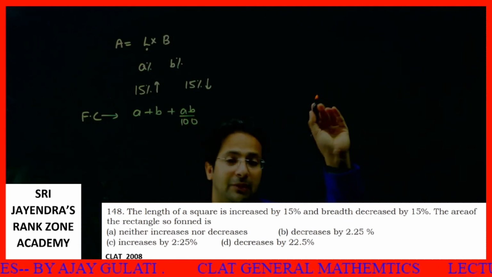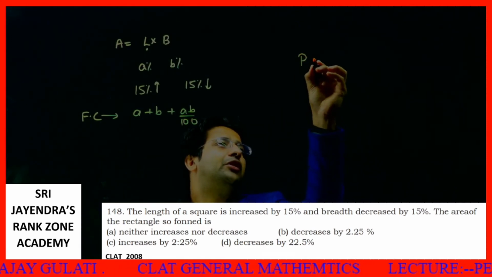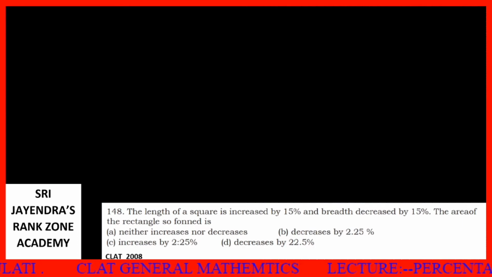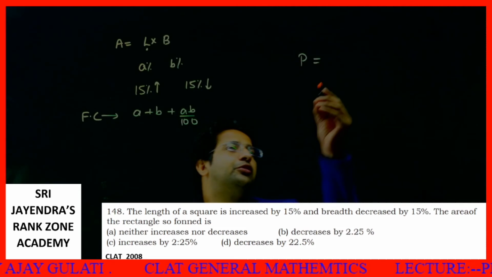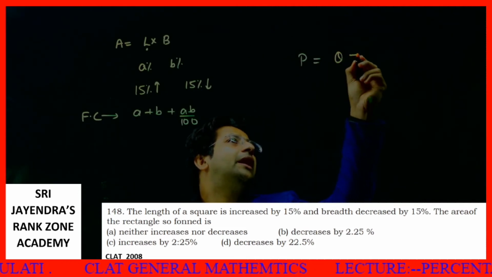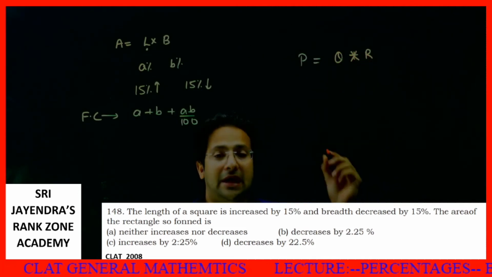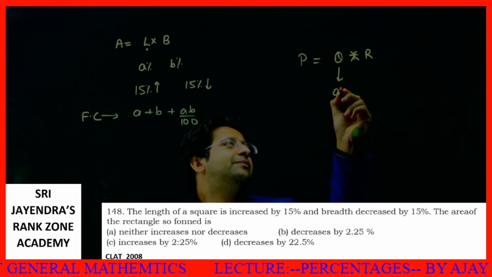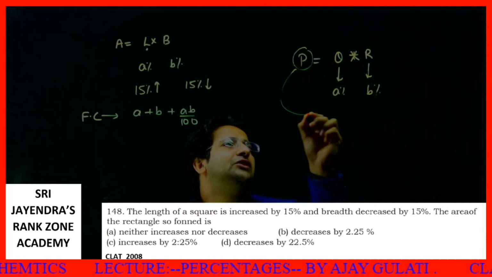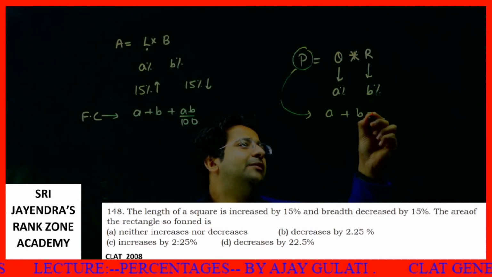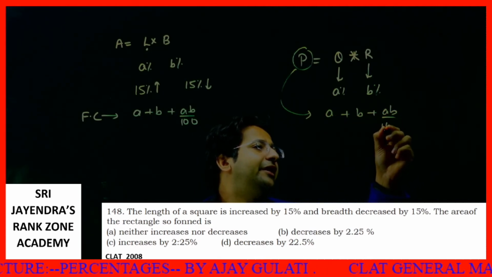Students, always remember this thing. Suppose there is a product. This product is formed by Q into R, Q multiplied by R. Here there is a change of A percent. Here there is a change of B percent. We are asked the final change in this. So you will always calculate by A plus B plus AB by 100.